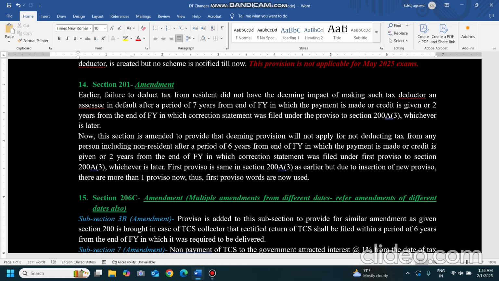Now it was only applicable for residents. Now for non-residents, instead of 7 years we will take 6 years, other things will remain the same.